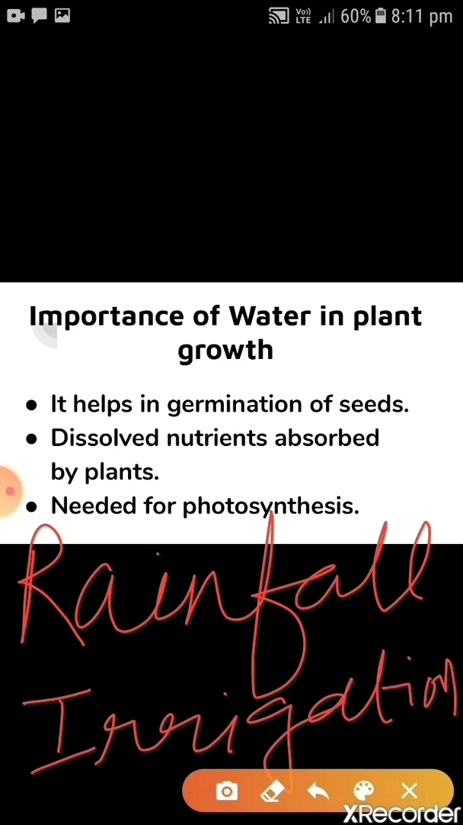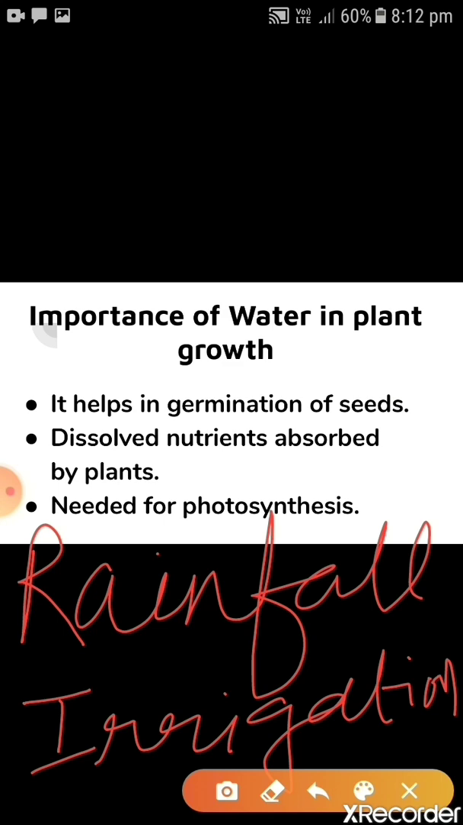Irrigation. So that supply of water is in our control. That means we can say water is very much important. That is why we kept this artificial method as well as that natural resource.